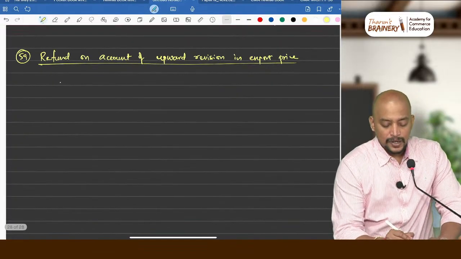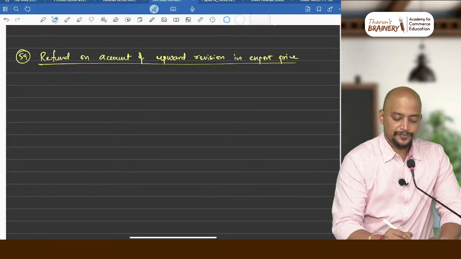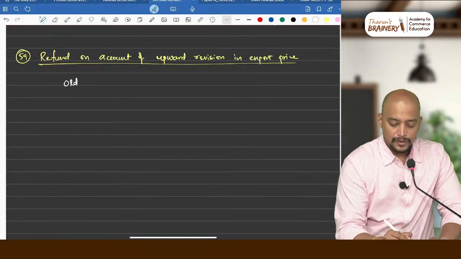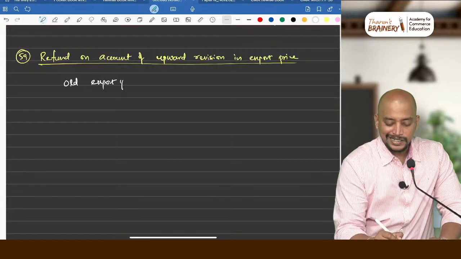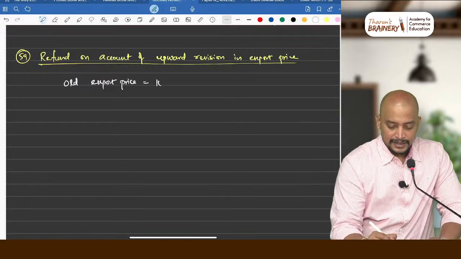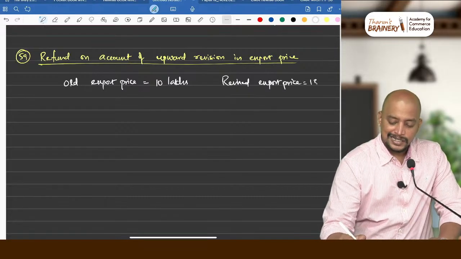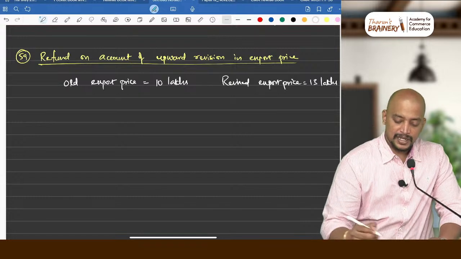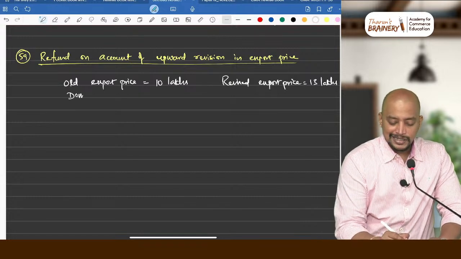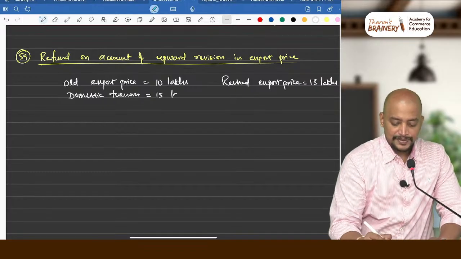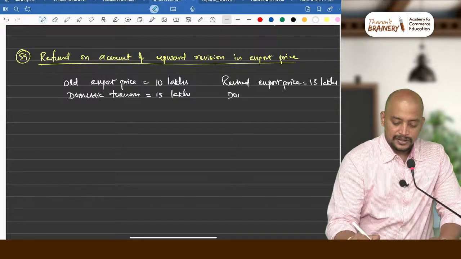See here, old export price is say 10 lakhs and revised export price is 13 lakhs, and domestic turnover, if you see, that is 15 lakhs, no change in that.